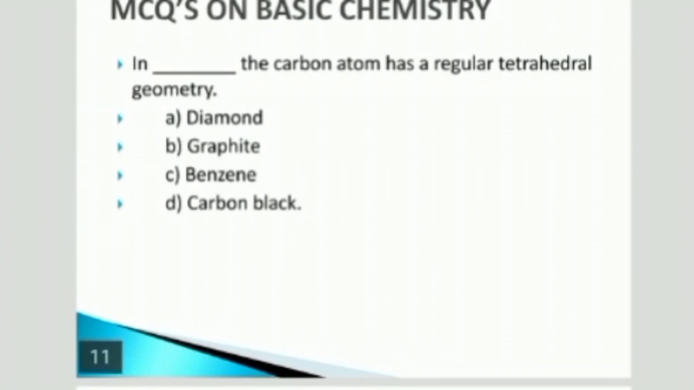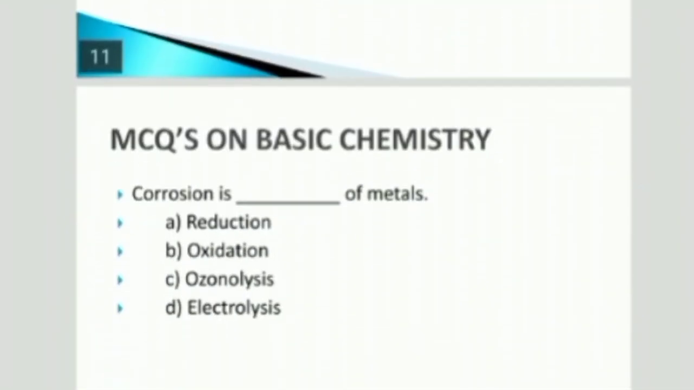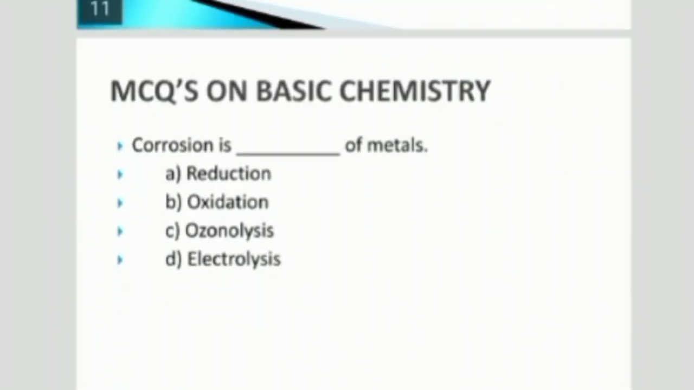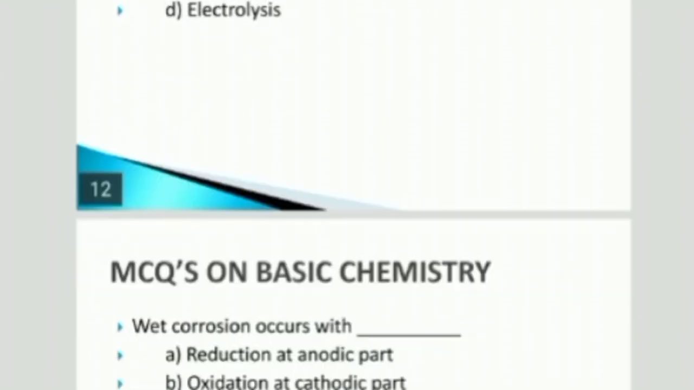Next, in which the carbon atom has a regular tetrahedral geometry. Answer is A. In a diamond, the carbon has a regular tetrahedral geometry. Next, corrosion is of metals. Answer is oxidation. Corrosion is oxidation of metal.